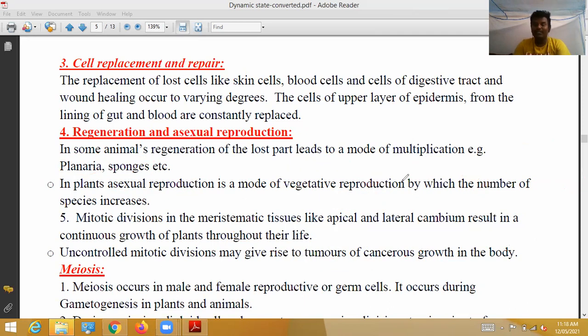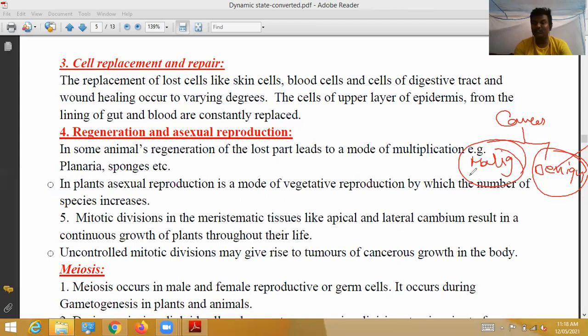So those tumors lead to cancer. Cancer is of two types: malignant cancer and benign cancer. Benign cancer we can remove through surgery. Malignant cancer leads to death. About cancer, more and more information, you will study in second PUC.